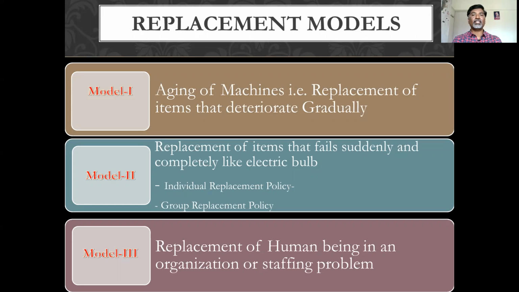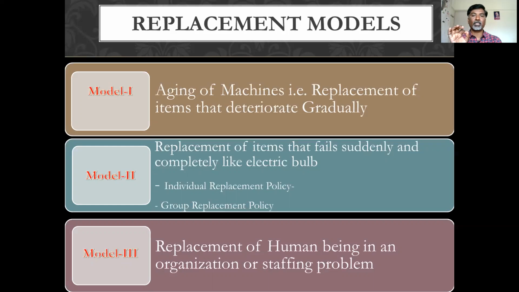The first model is aging of machine, that is, replacement of items that deteriorate gradually. Gradually means what? If you purchase a machine and use that particular machine, after some days the performance of that machine may decrease and maintenance cost may increase. So the model one type of replacement model gives you an idea about after how many years you have to replace that particular machine, so that you will have to bear minimum loss. So for that purpose, the model one type of replacement theory is used.